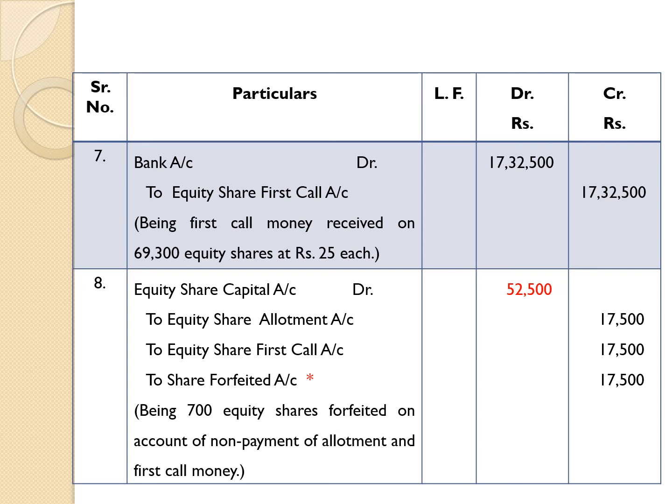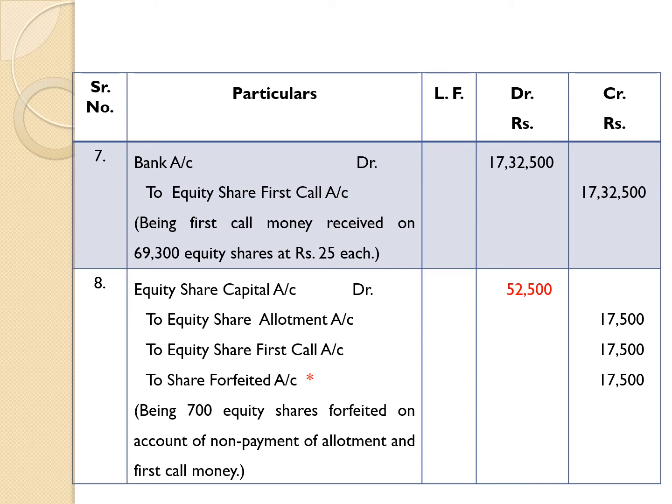Here we have not received allotment money. It means that the company has not received allotment money on 700 equity shares. 700 equity shares into allotment money per share, 700 into 25.